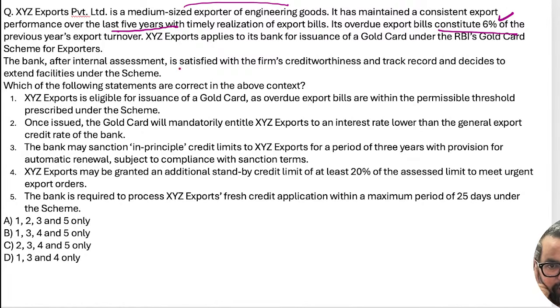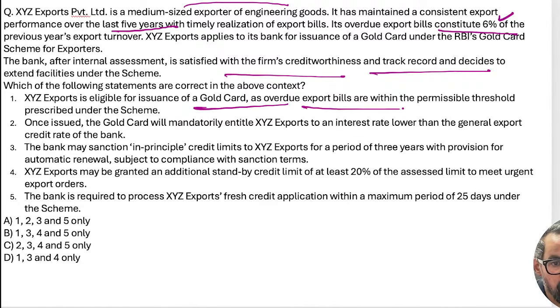The bank, after internal assessment, is satisfied with the firm's creditworthiness and track record and decides to include this particular one. The first one is the XYZ export is eligible for issuance of gold card as the overdue export bill is within the permissible limit, right? It is less than 10%, it is 6%, so it is yes.